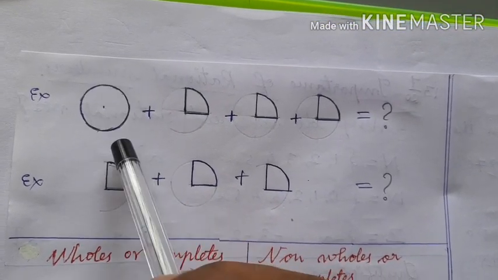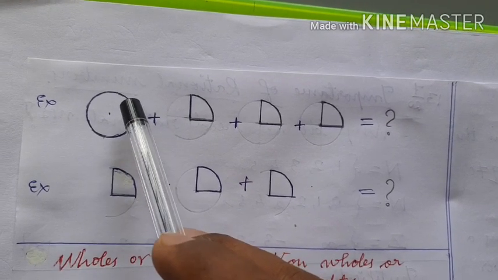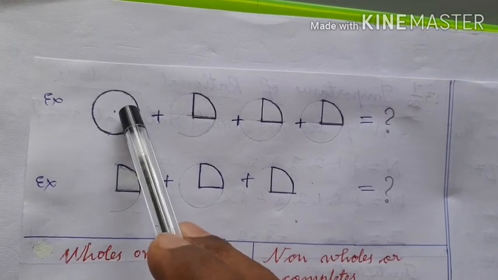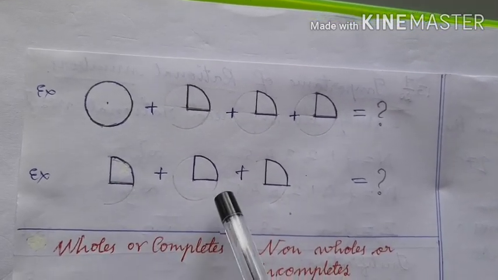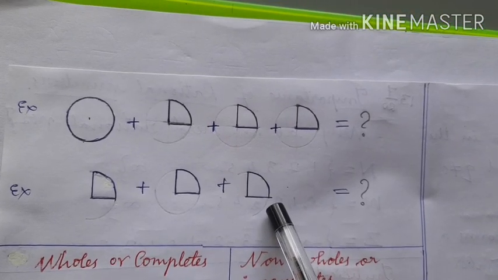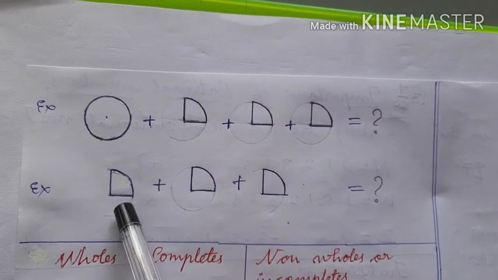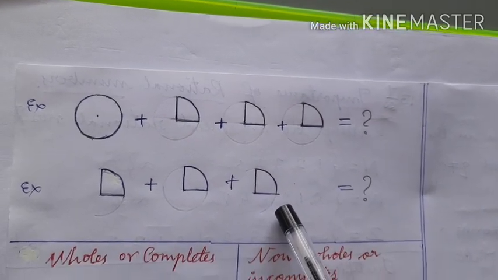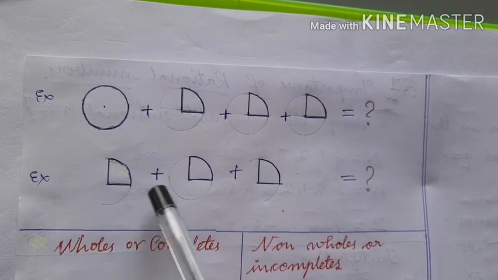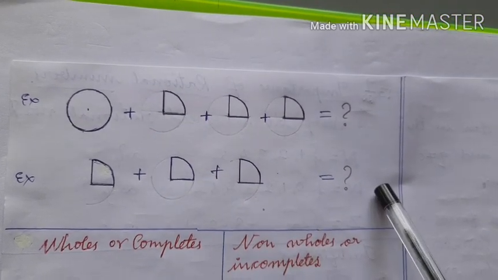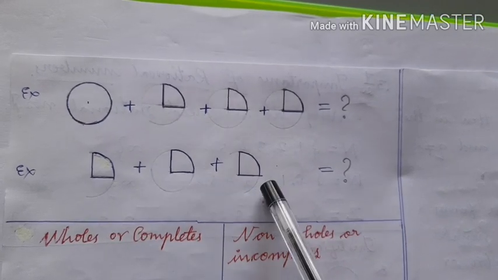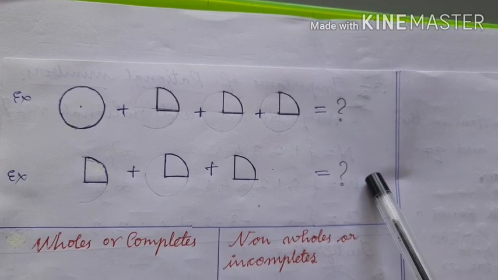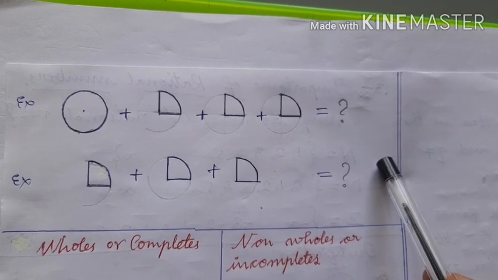In this whole thing, your mother has divided into some parts, and out of some parts she has taken one part. Therefore, this is part of the whole thing. So, this is incomplete, this is incomplete, and this is incomplete. Okay. If your mummy counts this as 1 and this as 2 and this as 3, will you agree? You will not agree. Okay. If you add all these 3 parts, you will not get equal to 1 also. Here, the sum of these 3 objects or 3 pieces of rotis is not exactly equal to 3. It is greater than 0 but less than 1.